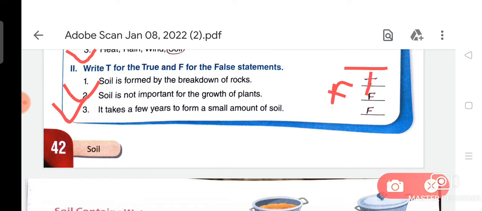Now number third, it takes a few years to form a small amount of soil. So my dear students, as you know, it takes thousands of years to form a small amount of soil. That's why this statement is also false. You can fill F.